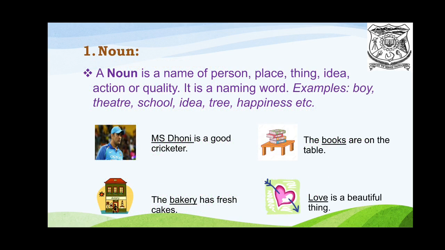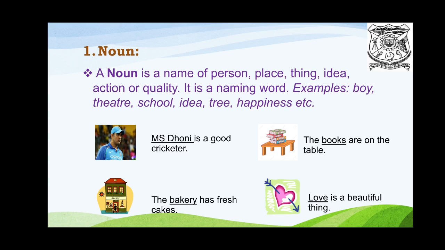First one is noun. A noun is a name of a person, place, thing, idea, action, or quality. It is a naming word. Examples: boy, theater, school, idea, tree, happiness, etc.